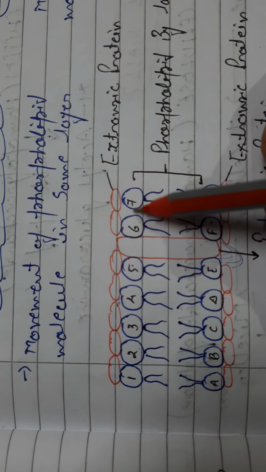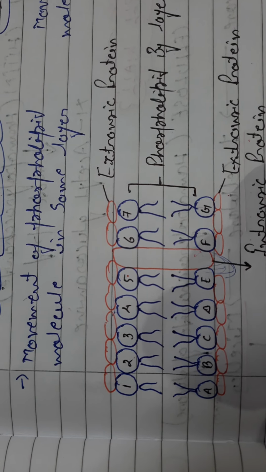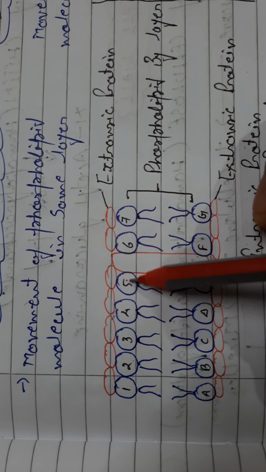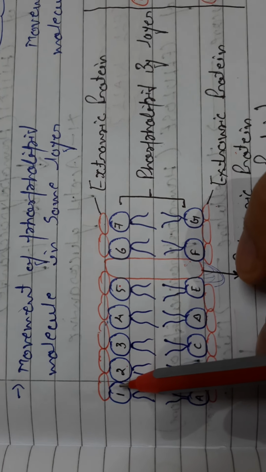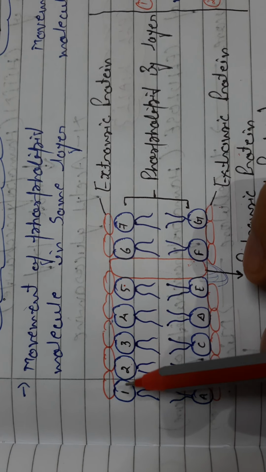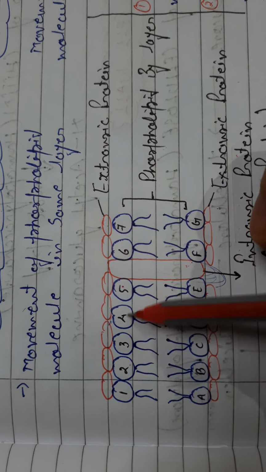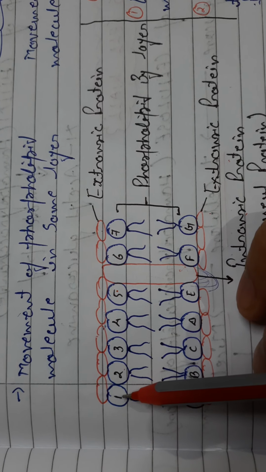These are the phospholipid molecules. We know that they have a head, the phospholipid glycerol head, and the fatty acid chain. All these phospholipid molecules have a tendency to easily move from this portion to that portion. Suppose these are 1, 2, 3, 4, 5, 6, 7, till then 7 phospholipid molecules are present here. They can easily change their